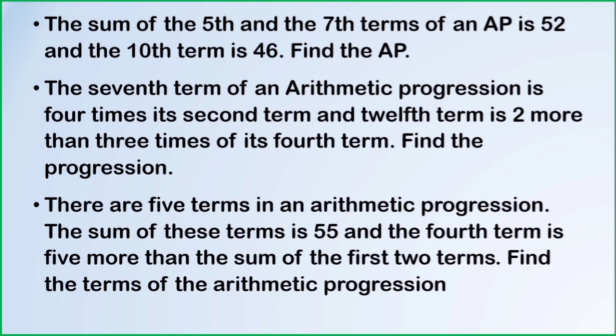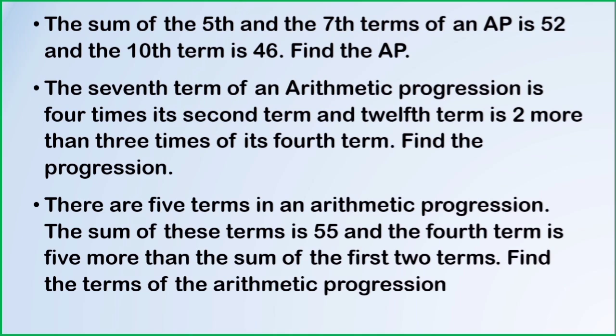If you find it difficult in solving this question, do take help of your teachers and solve. You can reach me through email. I'll make a video on these questions.